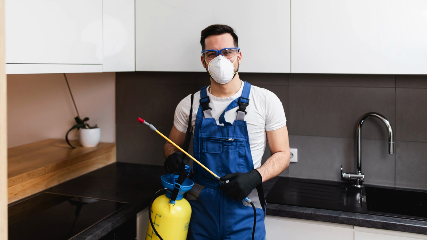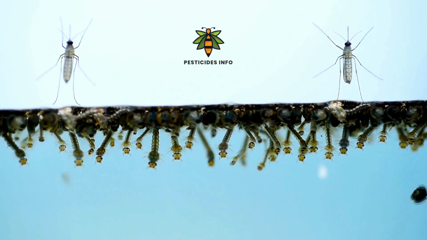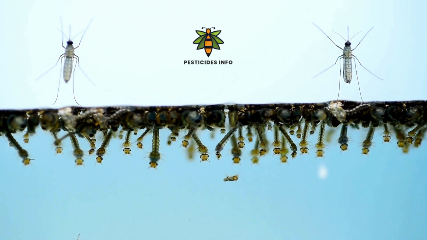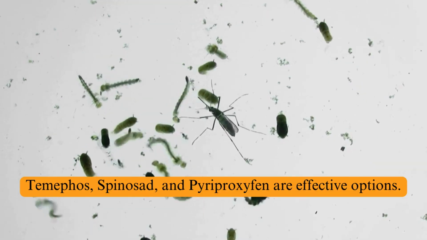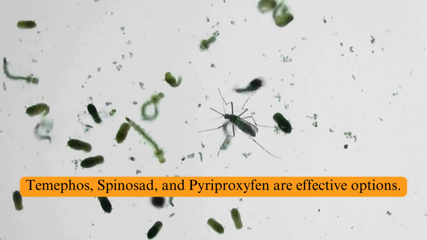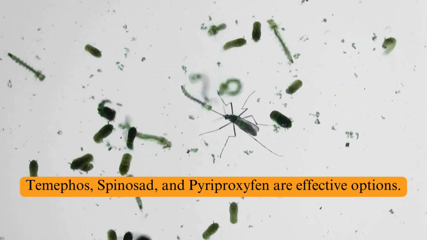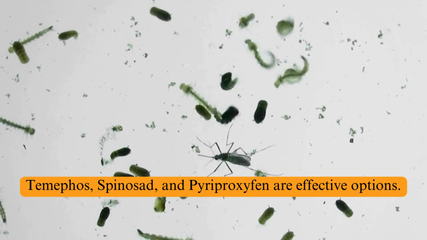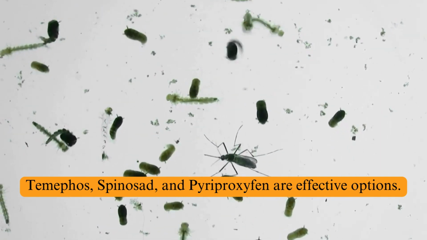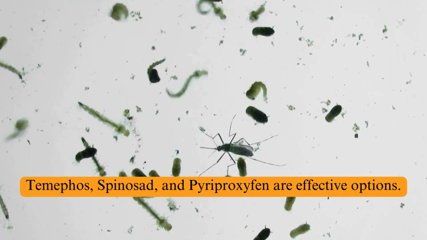Insecticides can target mosquitoes at various stages of their life cycle. Larvicides are specifically designed to target mosquito larvae in their breeding habitats. For larval control, Temephos, spinosad, and pyriproxyfen are effective options. Temephos acts by inhibiting acetylcholinesterase enzymes in mosquito larvae, causing paralysis and death.